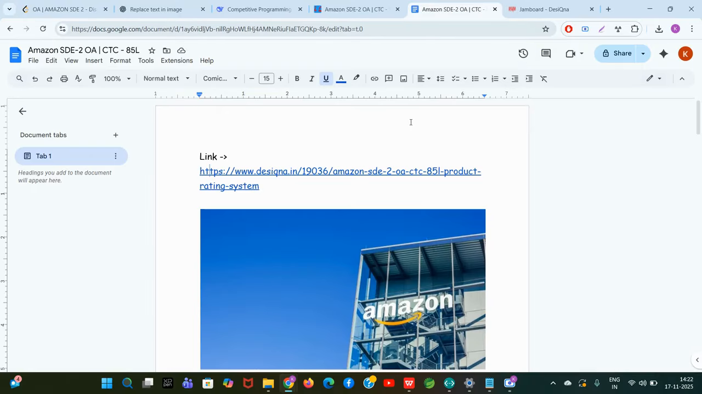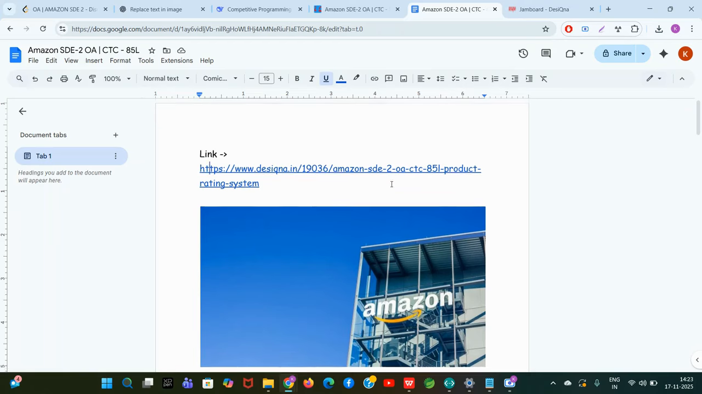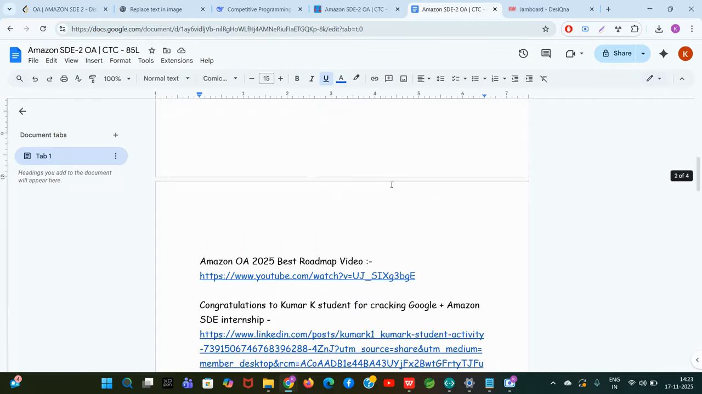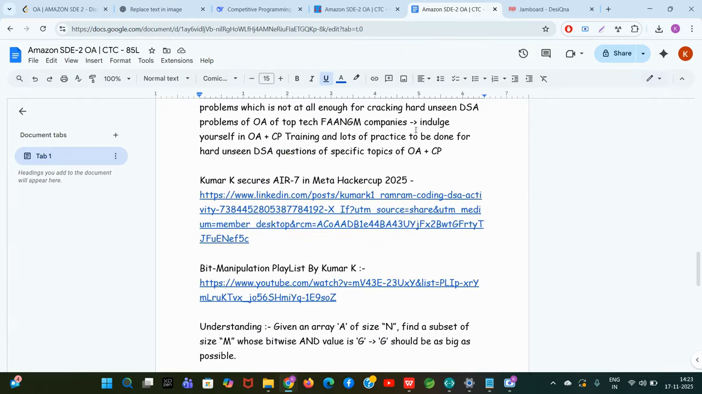Even ChatGPT and DeepSeek, good versions of them, were not able to solve this problem. You can see I have those tabs open of DeepSeek and ChatGPT. So you are left alone to solve this problem. If you cannot do it, you will not get 85 lakh rupees in your bank account. This is a very hard DSA problem. It involves bit manipulation. So let's jump directly to the problem.